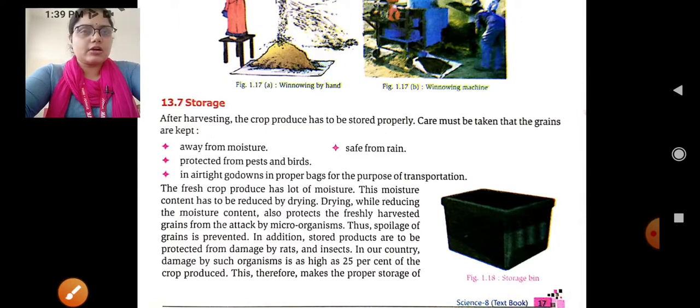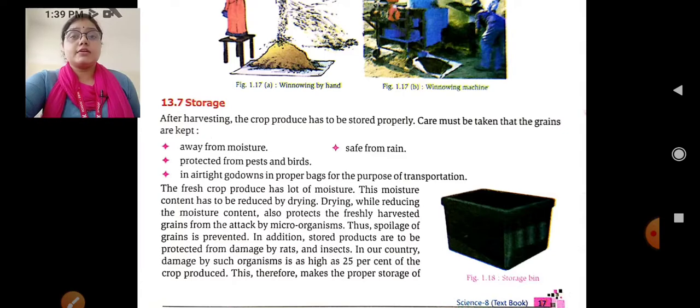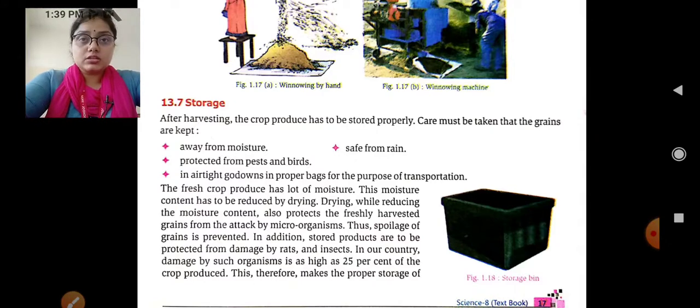Right now I have cut down our crop after maturing, मैंने अपनी जो भी फसल थी, क्रॉप थी, उसको मैंने काट लिया. Okay, and I have taken it out by harvesting, threshing and winnowing. But as the fresh crop has a lot of moisture, what we have to do is remove the moisture from our crop. So we have to spread them below the sunlight. Okay, the sunlight will evaporate all the moisture present in the crop.